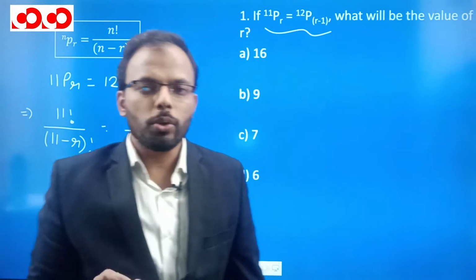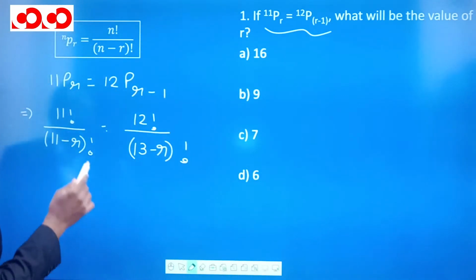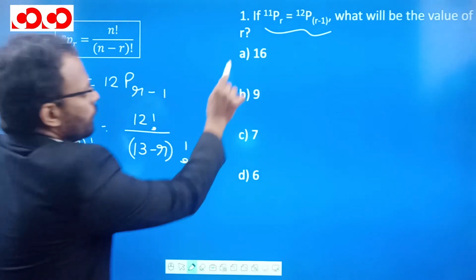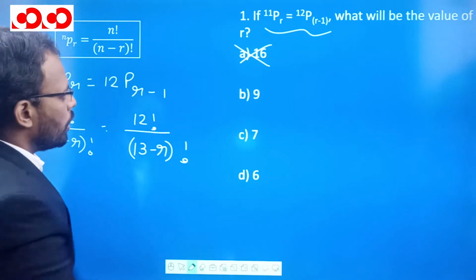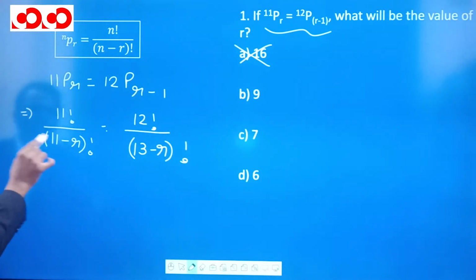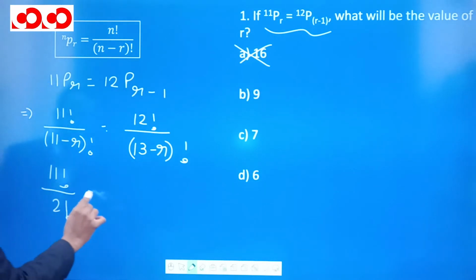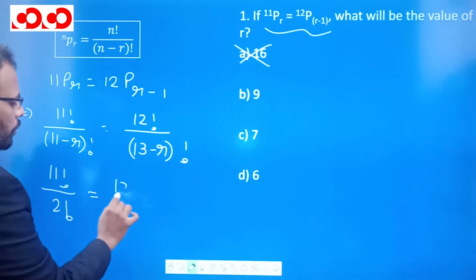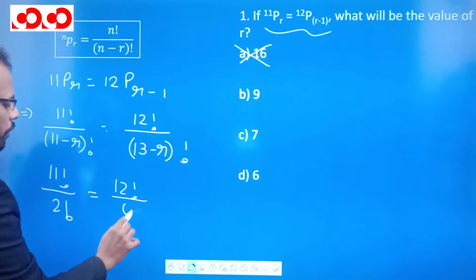Now we don't need to solve entirely. We are having options, so we can use options. We know that factorial can never be negative, so we cannot use 16 over here because 11 minus 16 will be negative. So if we try to put 9 over here, this will become 11 factorial divided by 11 minus 9, which is 2 factorial. And here we'll get 12 factorial divided by 13 minus 9, which is 4 factorial.